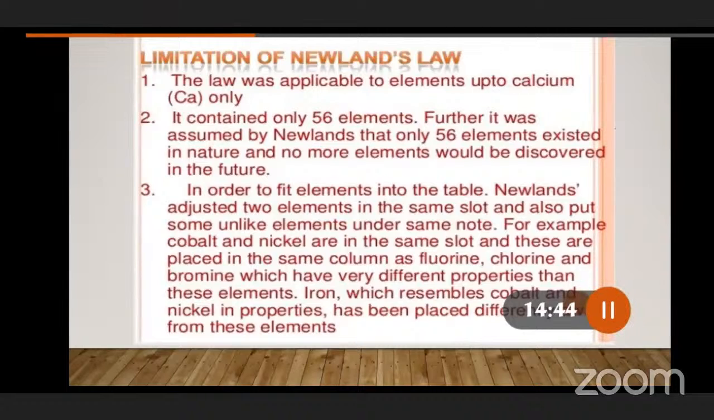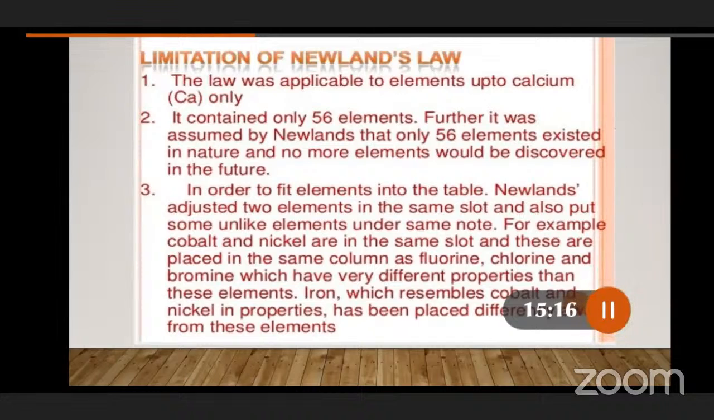So here also some of the limitations we are going to observe. What are the limitations? This law was applicable to the elements up to calcium only. It contained only 56 elements. Whatever elements he constructed in the periodic table, how many elements are there? Only 56 elements. Further, it was assumed by Newlands that only 56 elements existed in nature.